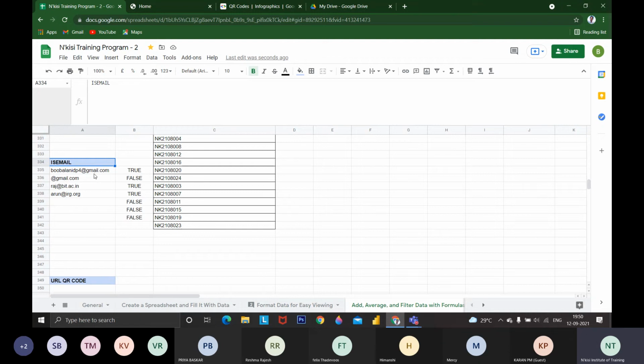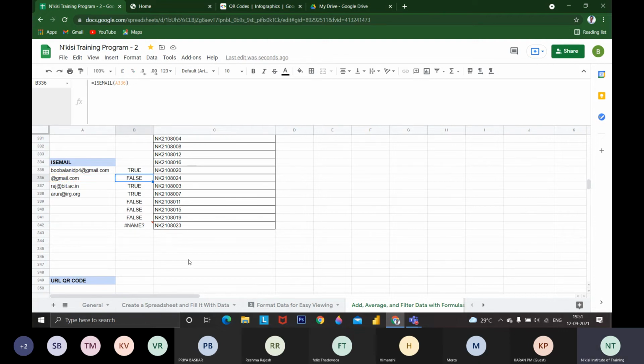The last formula is email. For email we need to validate, right? If it is a valid email, we can use the email formula. If I type the formula, equals EMAIL, in brackets we select the lookup value, the value we have to look up, and by using that we can get it. This is the last function.